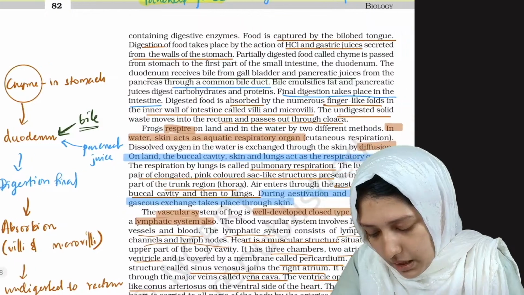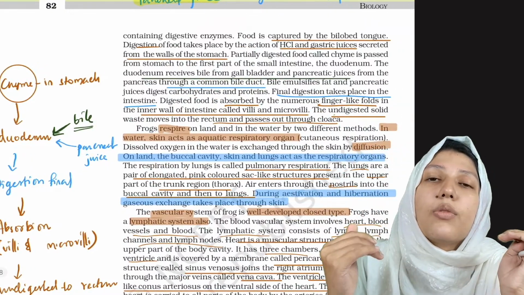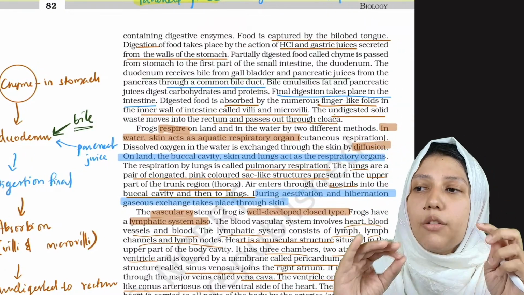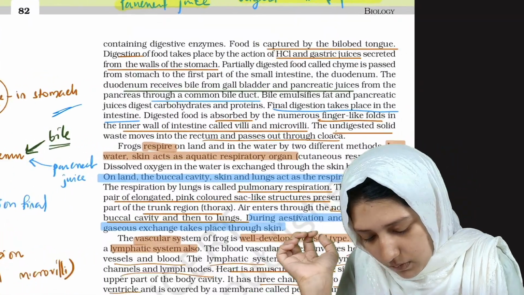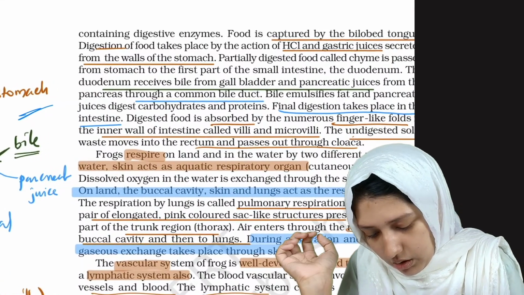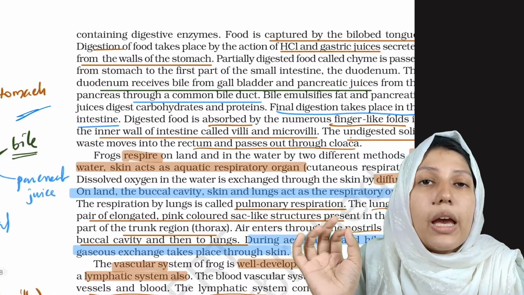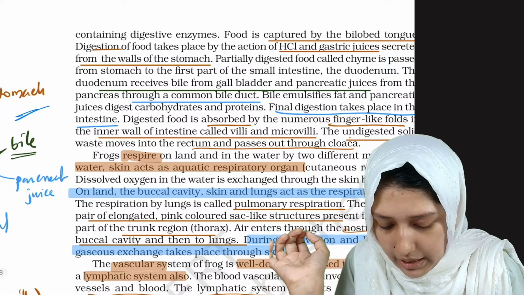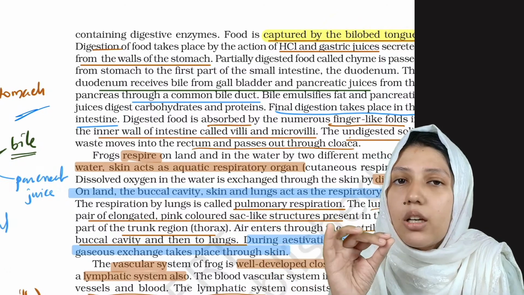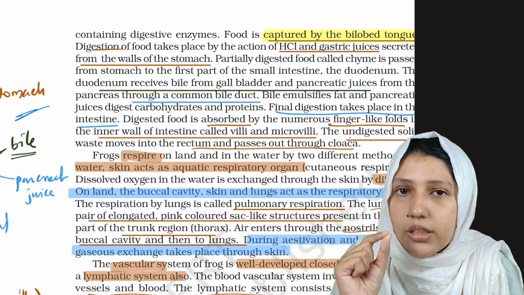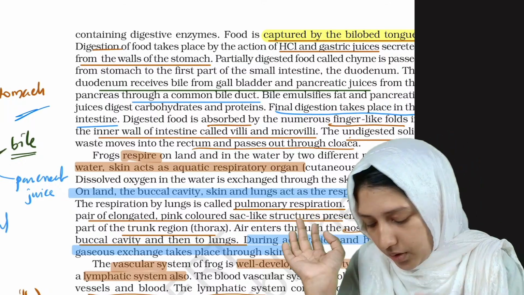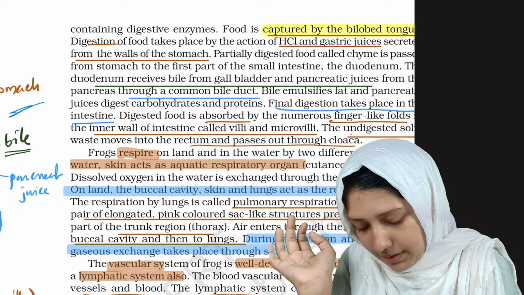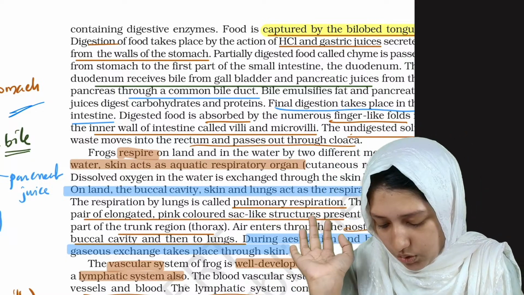Now let's see chyme. When the food particles reach the stomach, they are known as chyme. What is it known as? Chyme. There is one more basic character that you have to note about the frog. It has a bilobed tongue. Have you ever seen that the frog has a tongue which is bilobed at the tip? Clear? The digestion takes place with the help of HCl and gastric juices.